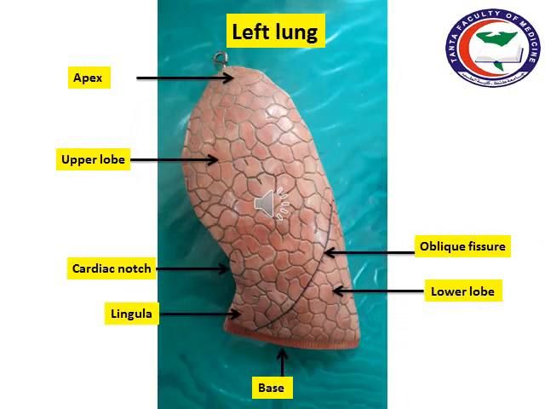The left lung consists of two lobes, upper and lower, separated by the oblique fissure, and it has an apex and base, and the anterior border presents a depression which is called the cardiac notch for the apex of the heart, and below the notch we have the projection which is called the lingula.